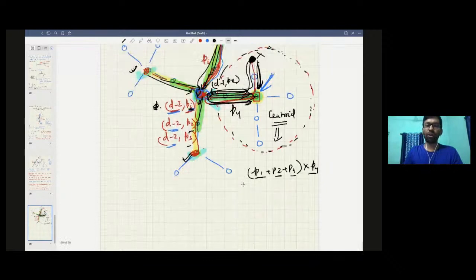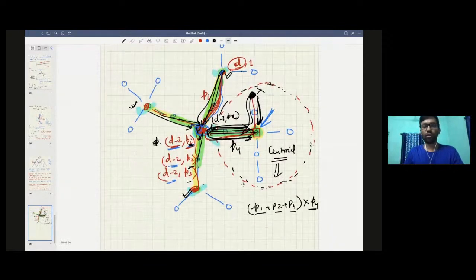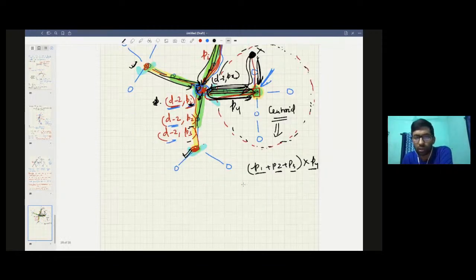Now, the centroid tree, you can read about it on the internet. It is a very useful tree in competitive programming problems. I think Tanuj Khattar has written one good article on centroid decomposition, but there are many other articles that you can read on the internet. Read about it. There are many other use cases.